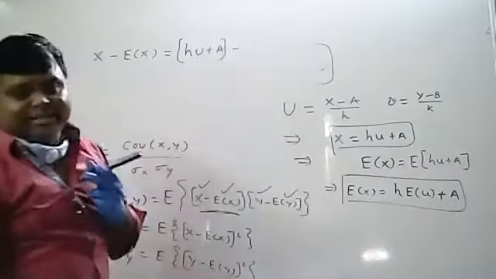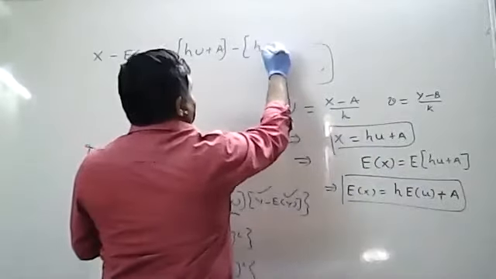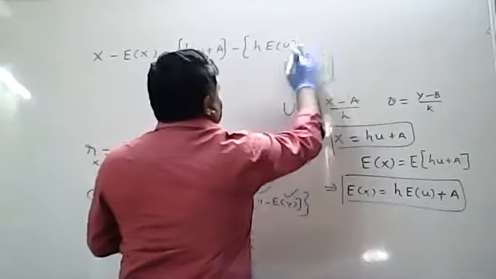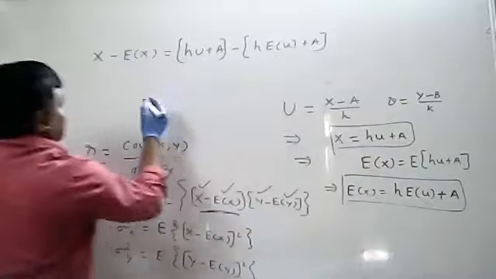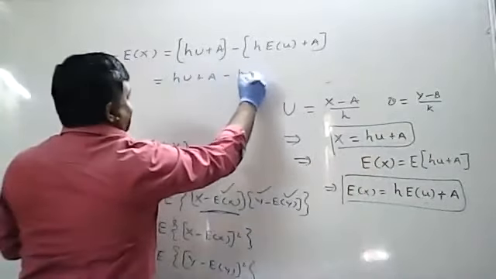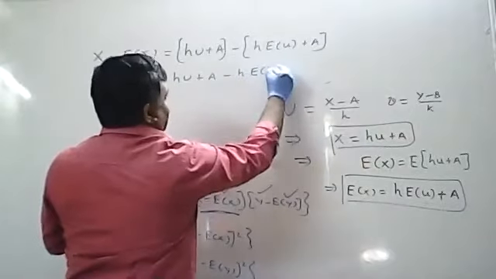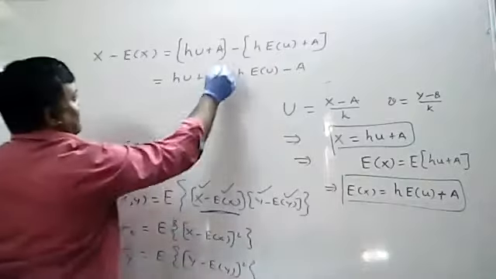Minus expectation of x value. What is expectation of x value? H into expectation of u plus a. That means what you will get, this is nothing but hu plus a minus h into expectation of u, minus into plus is minus a. What are the terms that will be cancelled?